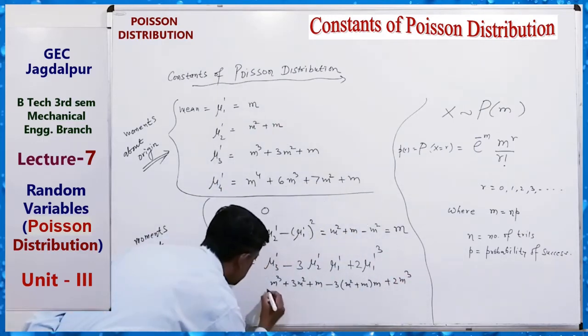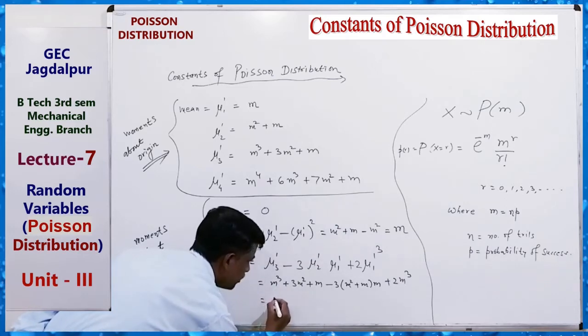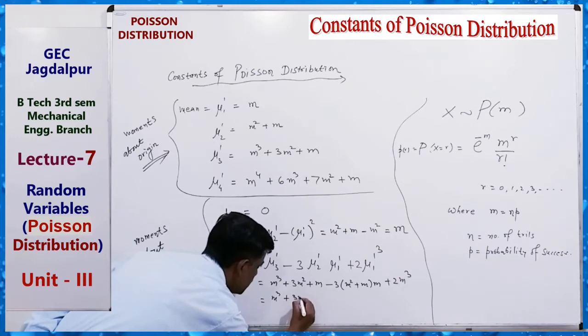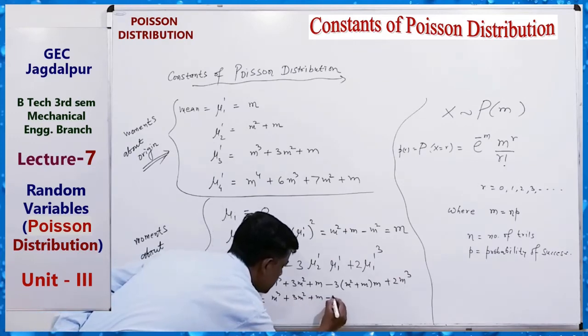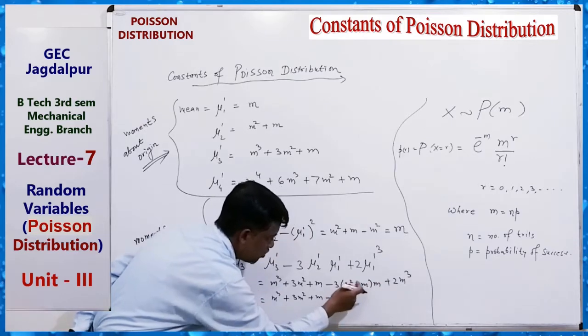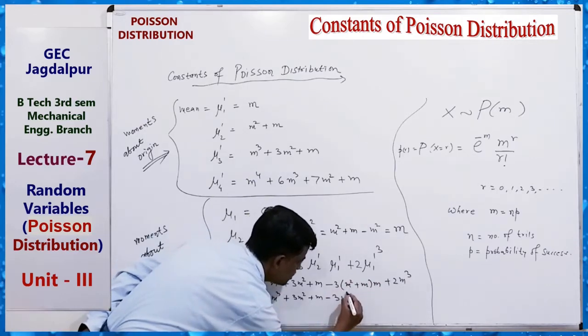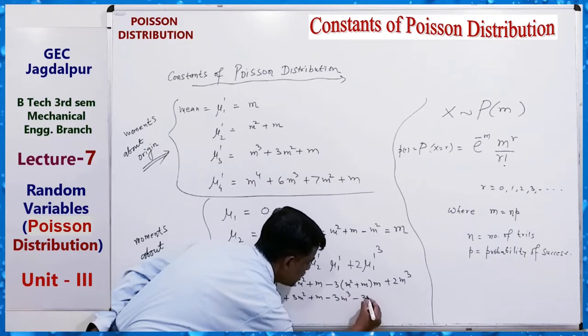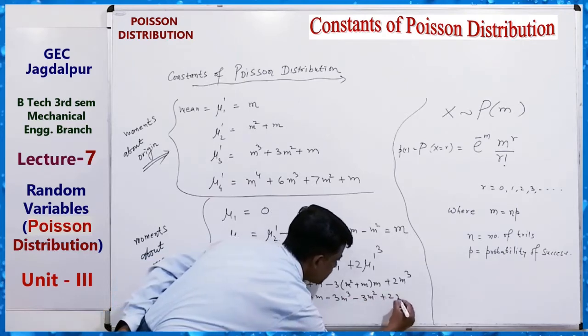By solving this we get m cube plus 3 m square plus m, minus 3 m cube minus 3 m square, plus 2 m cube.